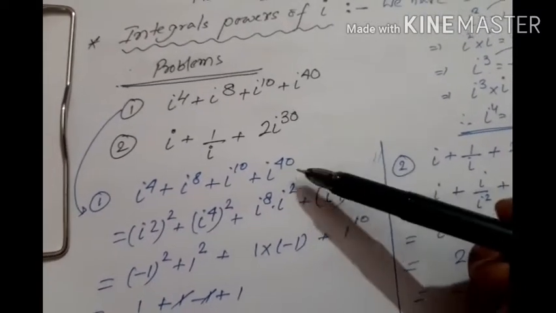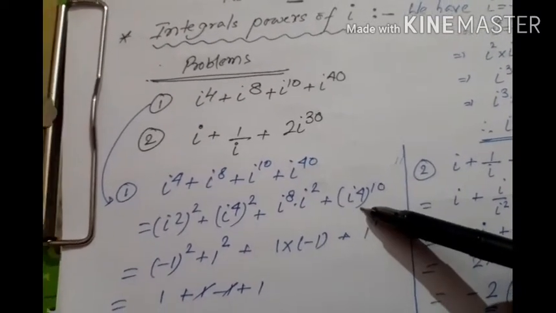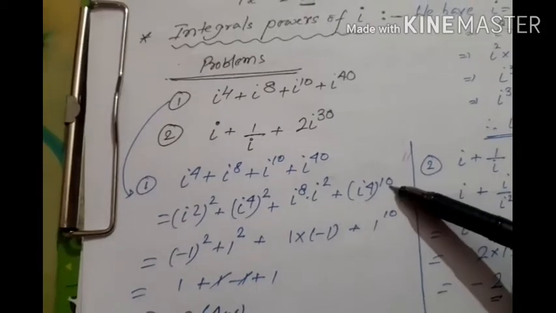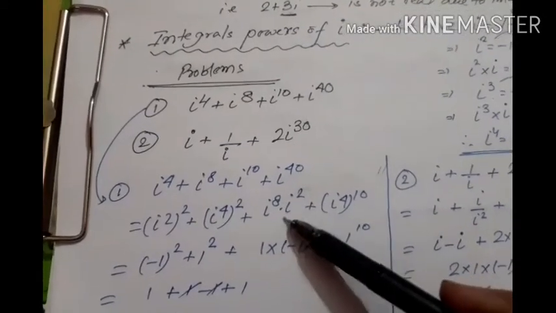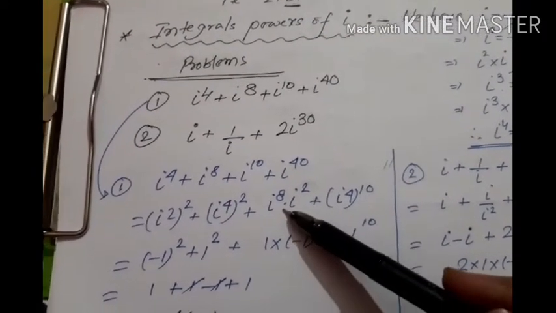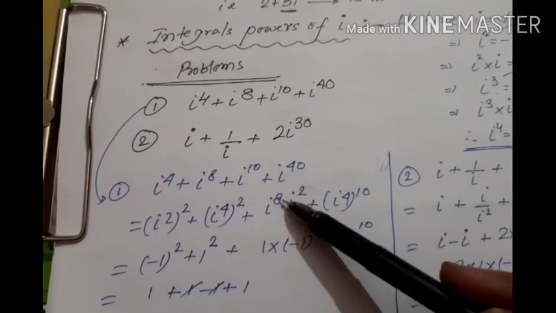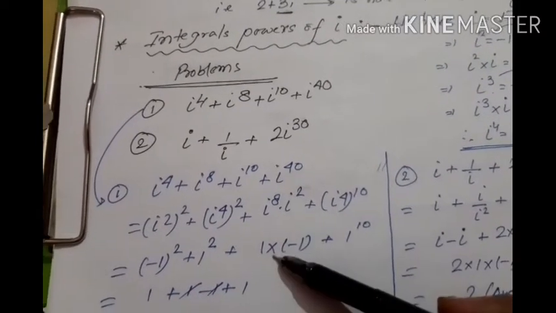Here I have written i to the power 40 in terms of i to the power 4, that is (i to the power 4) to the power 10. So i to the power 4 means 1, we have already seen here. Again i to the power 8 also means 1 because it is a multiple of 4. i to the power 8 can be expressed as (i to the power 4) whole squared. So 1 squared, this is 1.